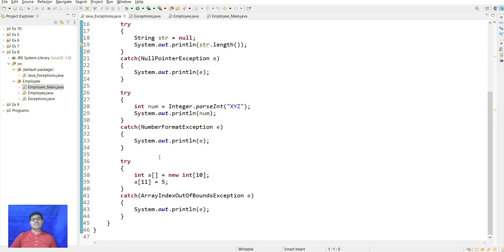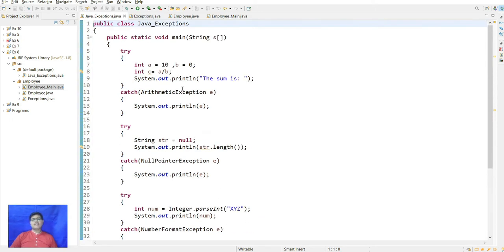And in array out of bound exception, when the array has only 10 elements and we try to access the 11th element that we don't have, it will print array index out of bound exception.